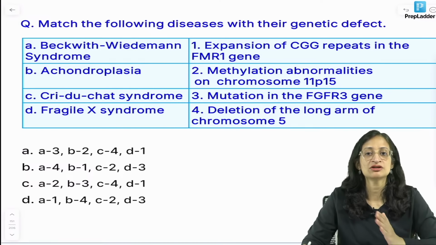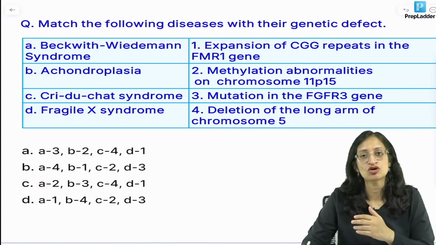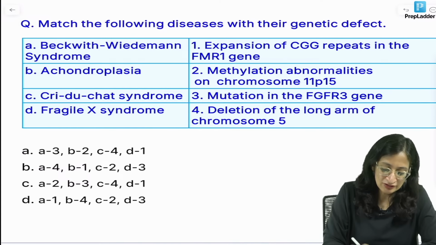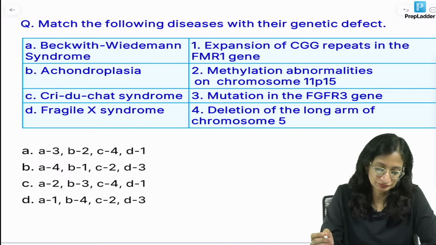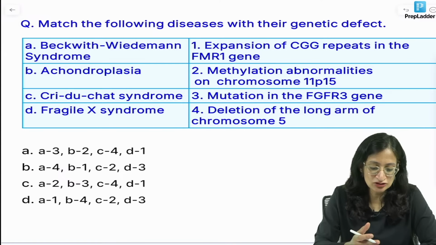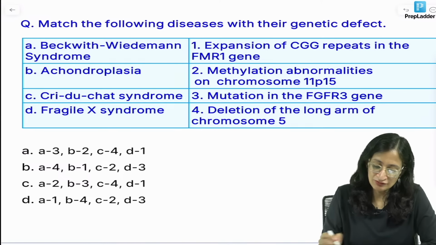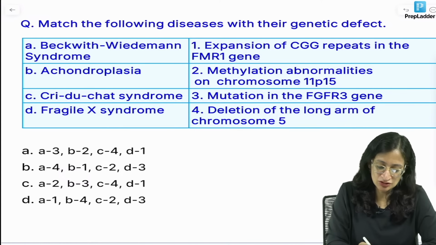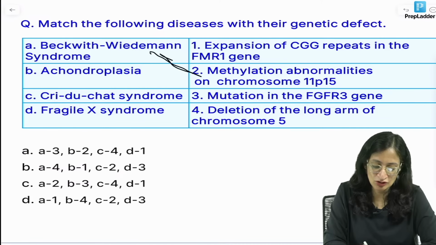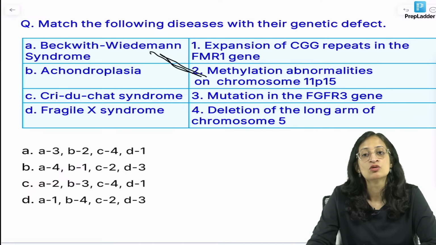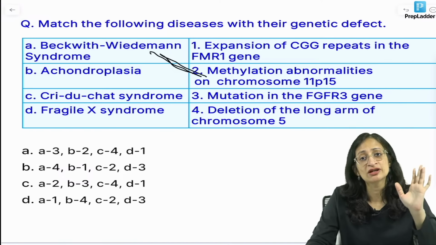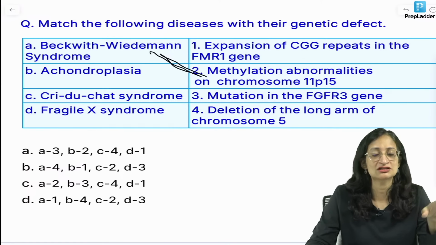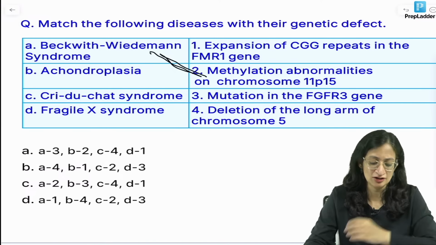Again, match the following with the genetic defect. INI-CET, you can expect a lot of questions on genetics. Beckwith-Wiedemann syndrome, yes, waiting for your answers. Yes, Bloom is not an aneuploidy. Very good, Ashutosh. So Beckwith-Wiedemann syndrome, who will tell me? It is a methylation abnormality on chromosome 11p15. Genomic epigenetic imprinting can cause it, and its inheritance is similar to Prader-Willi and others.